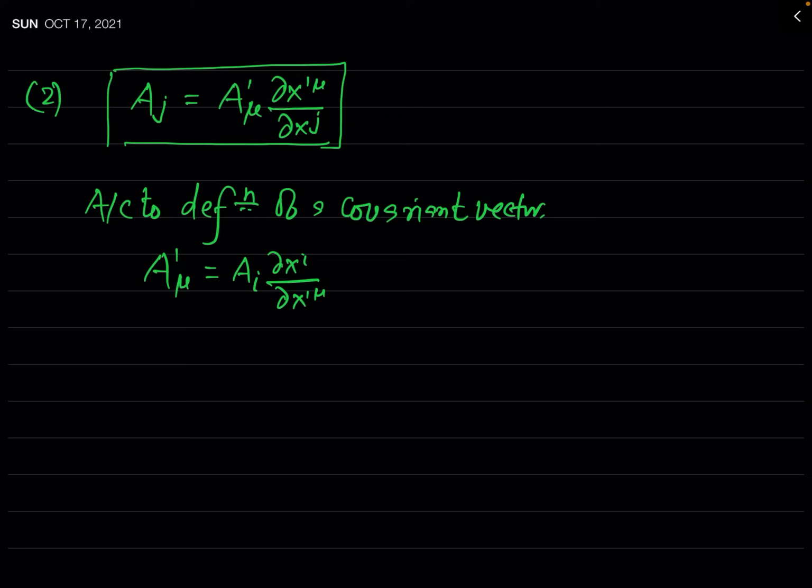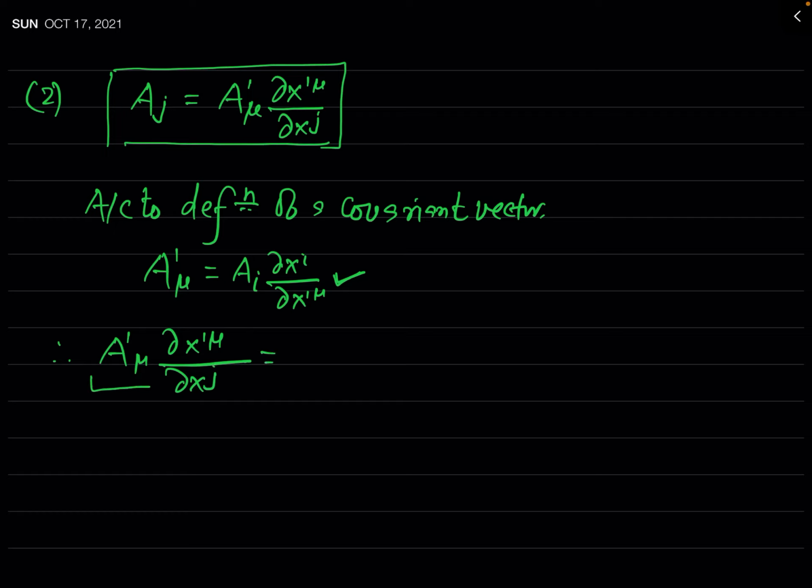So we will use this definition of the covariant vector in this given expression. So let us see here. A prime mu del x prime mu by del xj. What will be this?